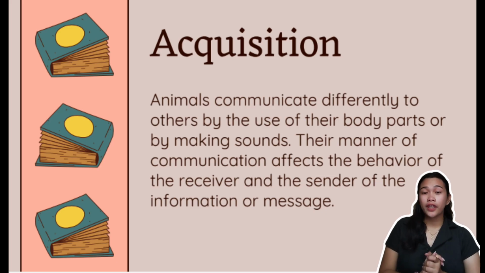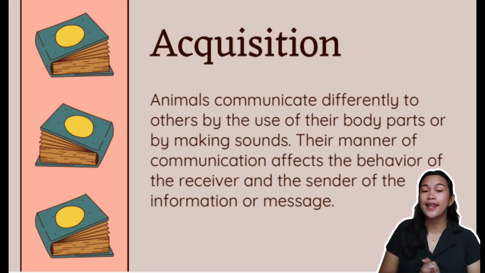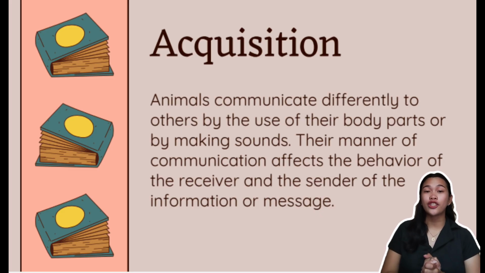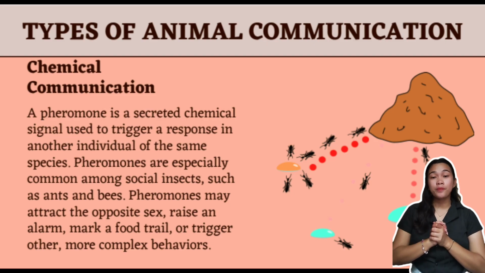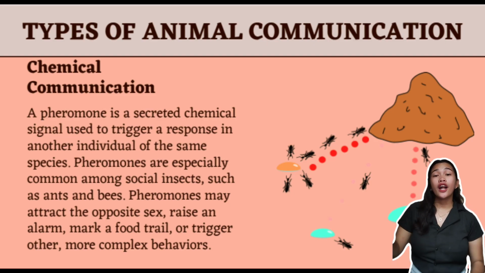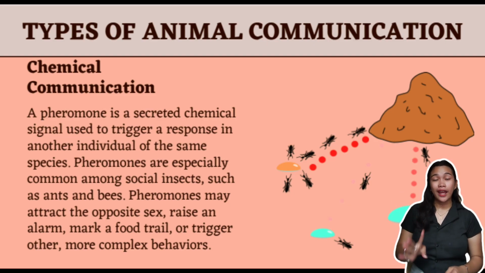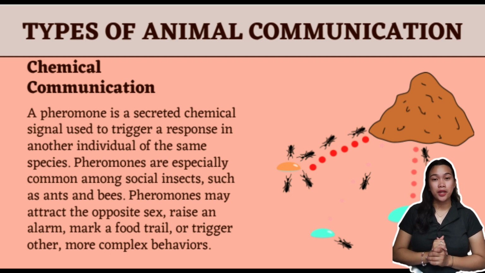Animals communicate differently from others by the use of their body parts or by making sounds. Their manner of communication affects the behavior of the receiver and the sender of the information or message. They acquire their language or communication by interacting with others. Now, let's move to the types of animal communication. There are 4 types, and the first one is chemical communication.